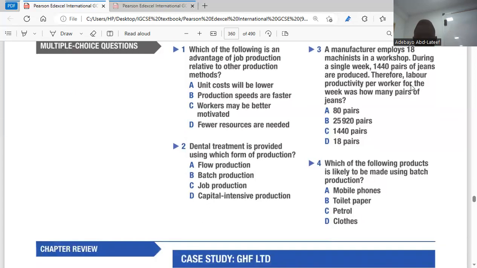Question 4. Which of the following products is likely to be made using batch production? Batch production. Petrol? Batch. One producing units, then you're producing blue pen, and now you're producing black pen. Batch production. Clothes. Clothes. Thank you. So the answer is D. That's the end of chapter 41.